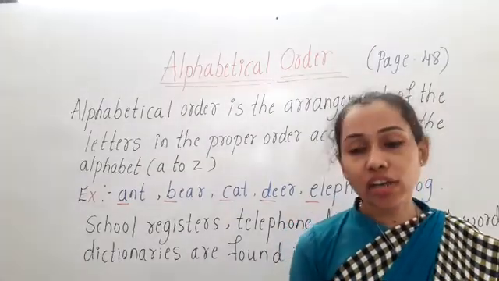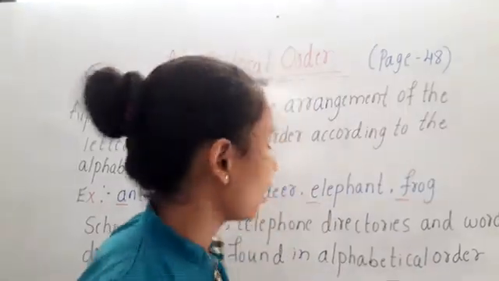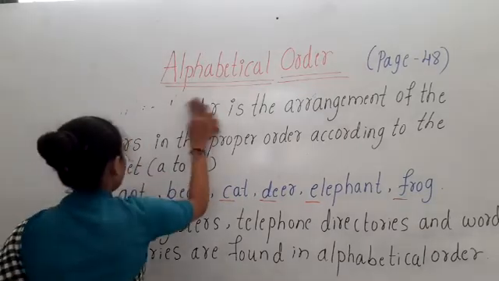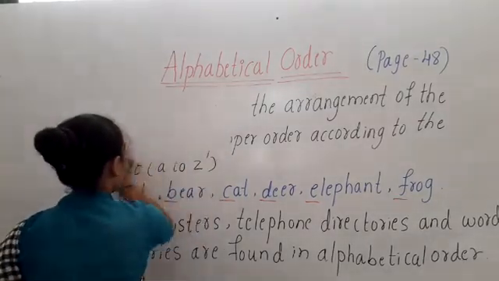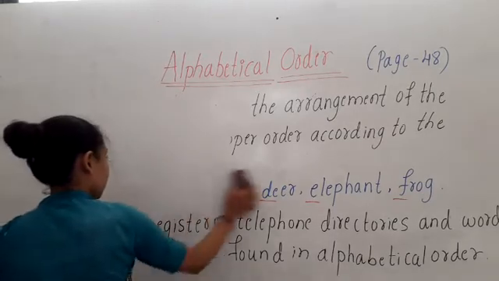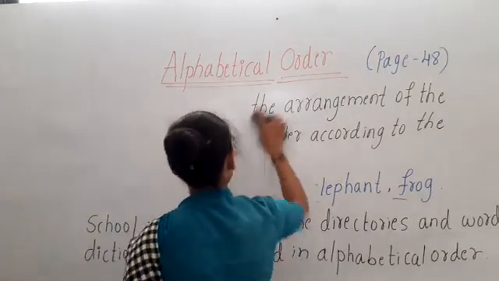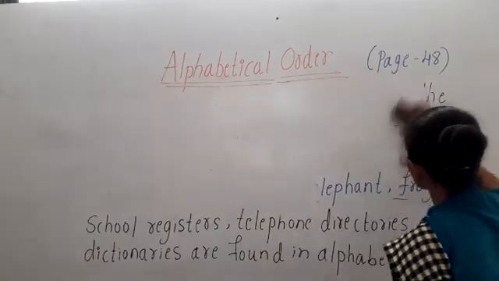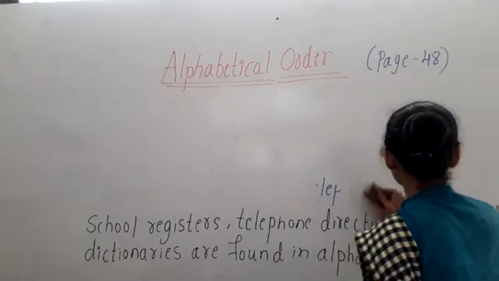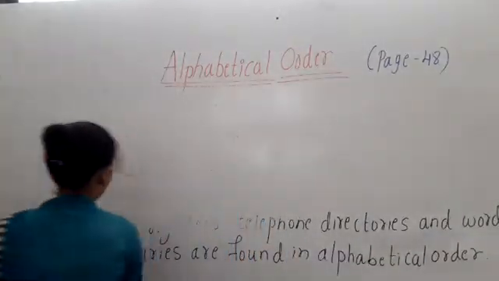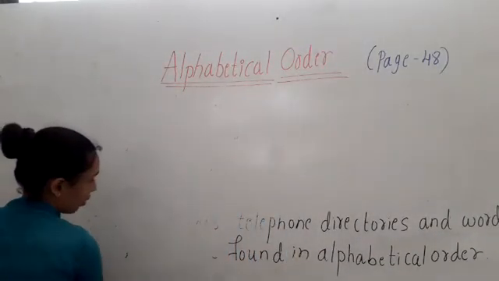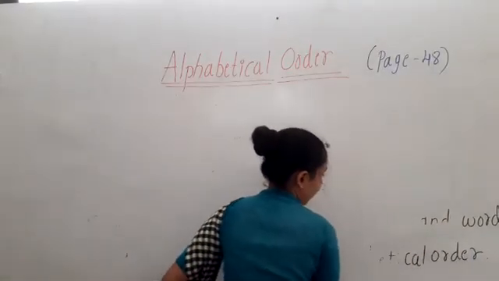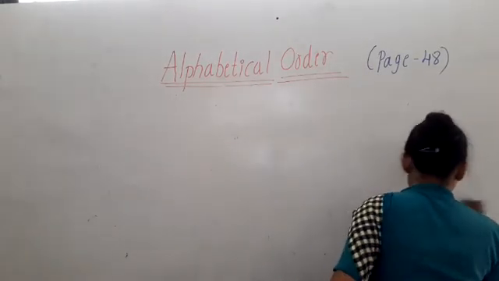On page number 48, there is one question.